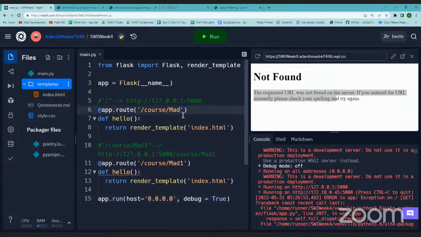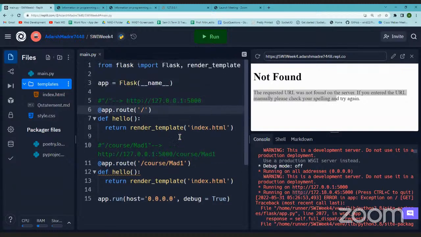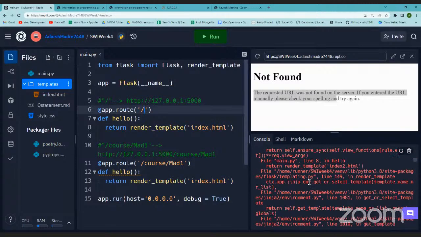See what I've done is I've given two things. One function assigned to the base URL, and the other function assigned to another URL. Let me see what happens when we run this.